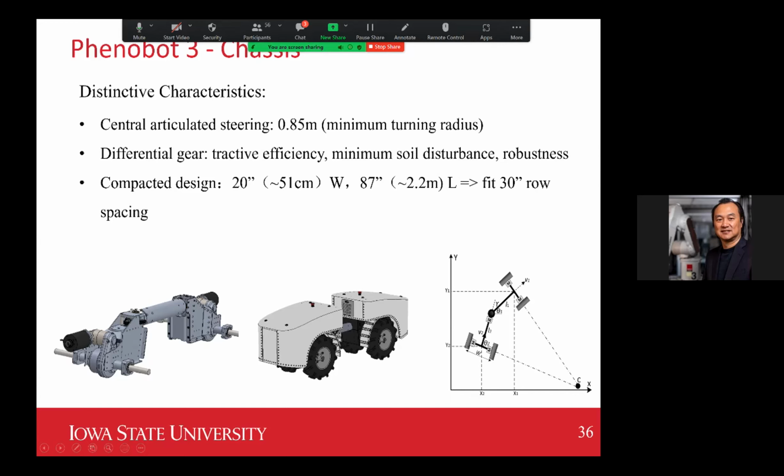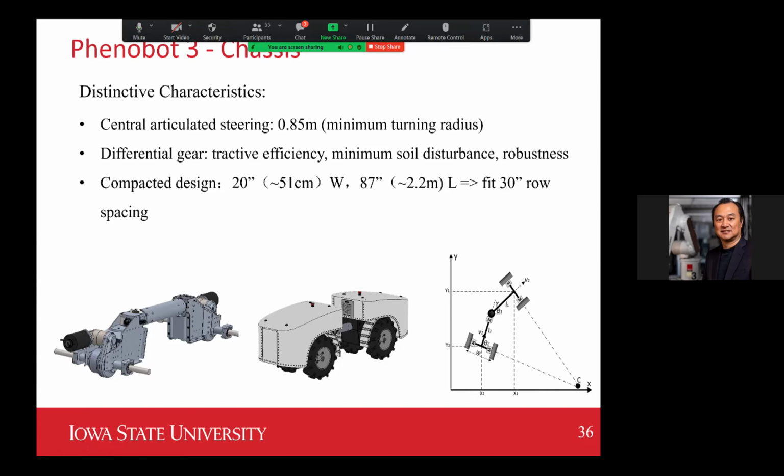And the differential gear is just so critical in terms of what kind of mechanical advantage it can offer to our vehicles. So we customize our differential gearbox so it can fit into this very small platform. With the differential gears, the turning will be really smooth, and you don't see the problem commonly found in those vehicles with a skid steer.